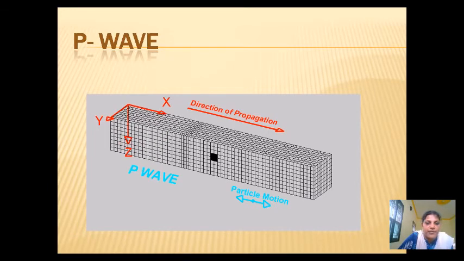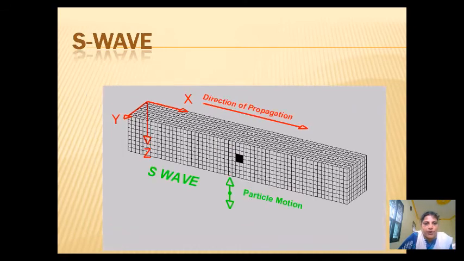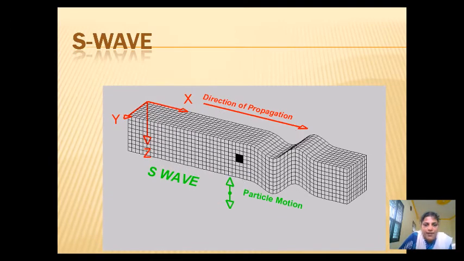Another type of seismic wave is called the S wave. In this case, the particles of the earth vibrate in a direction perpendicular to the direction of propagation of the seismic wave or the earthquake wave. And this wave causes high tremors.